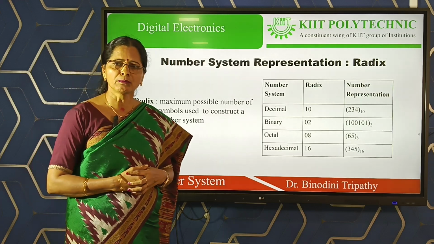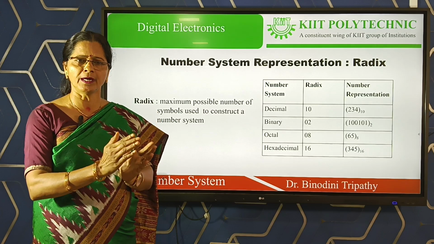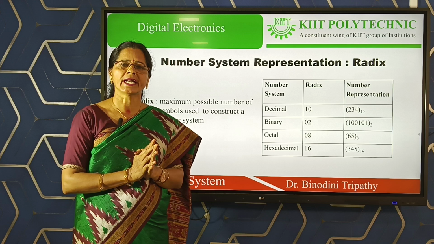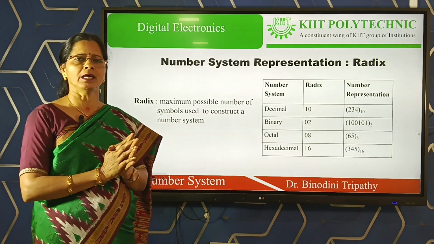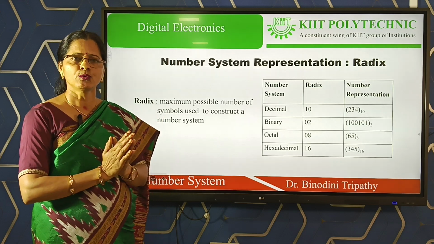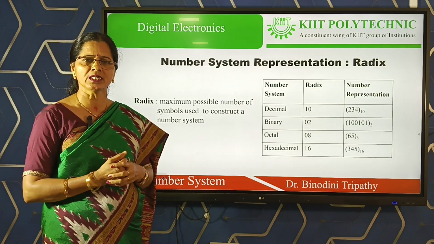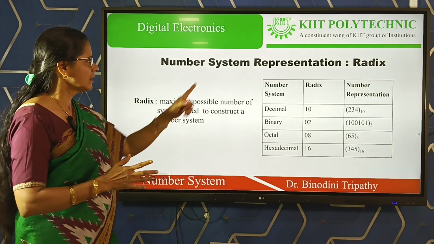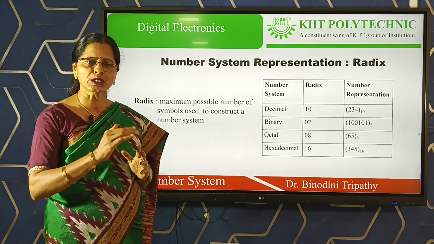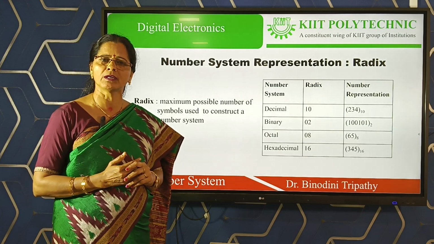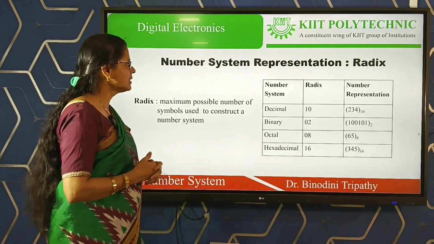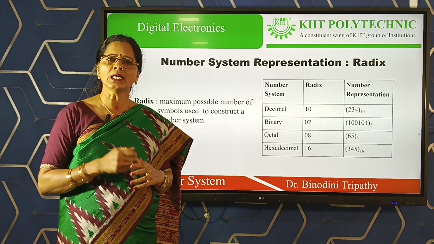Actually, all the number systems are identified from one to another by using a word known as radix. Radix is a value or a parameter of each number system that indicates which type of number system we are using in any case. And before that, we have to know the meaning of radix. Radix is the number of symbols used in a particular number system. For example, in decimal number system, we are using a total of 10 symbols.